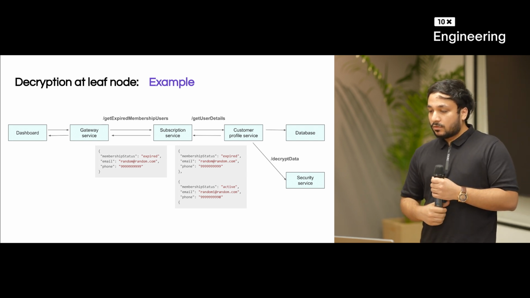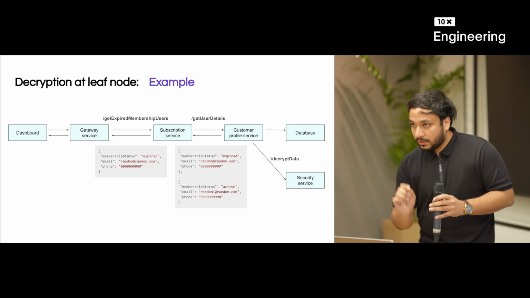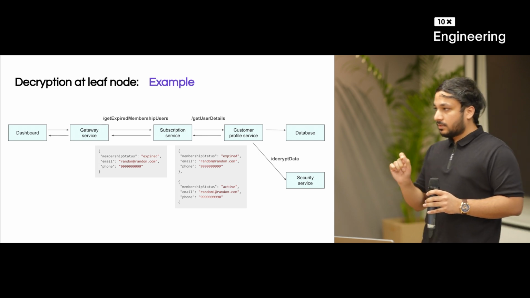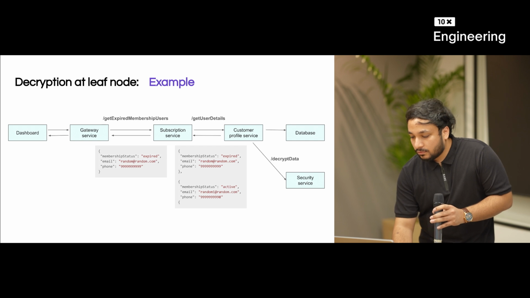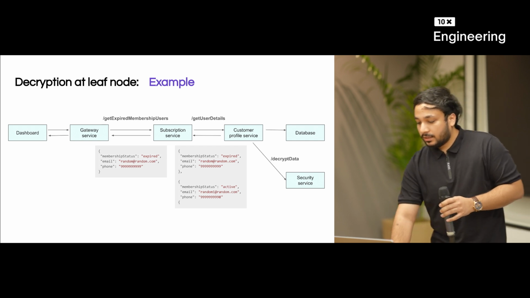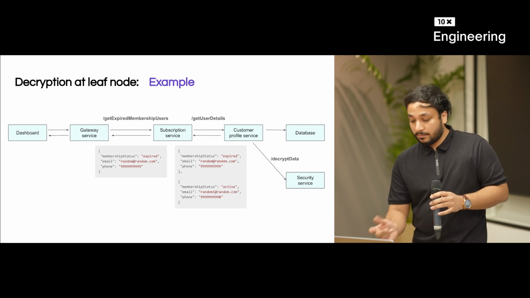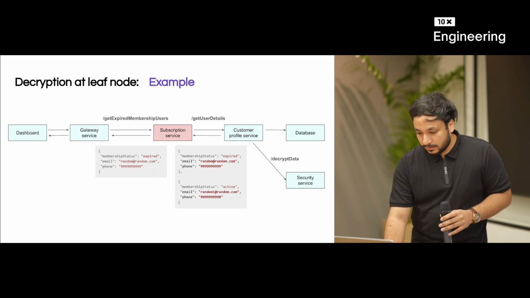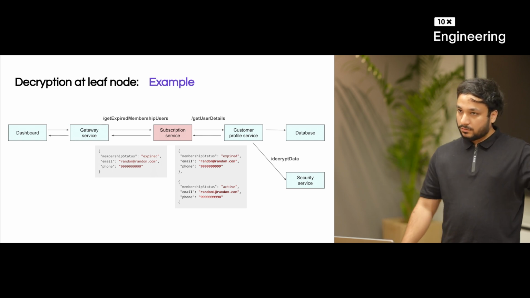What subscription service only needs to do is filter based on the membership status, right? So it just needs to know whether the membership status is expired or active. It does not need the email and phone in plain text format. So this subscription service passes it to gateway, and the gateway shows it on the dashboard.